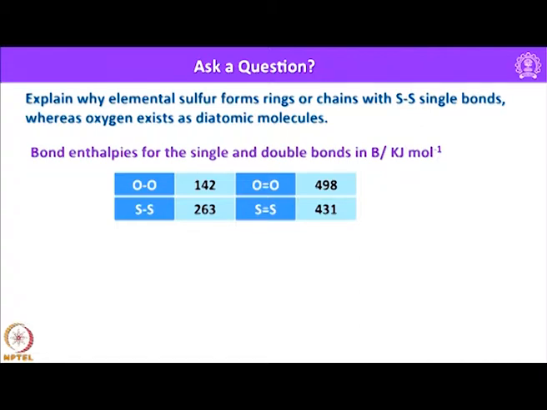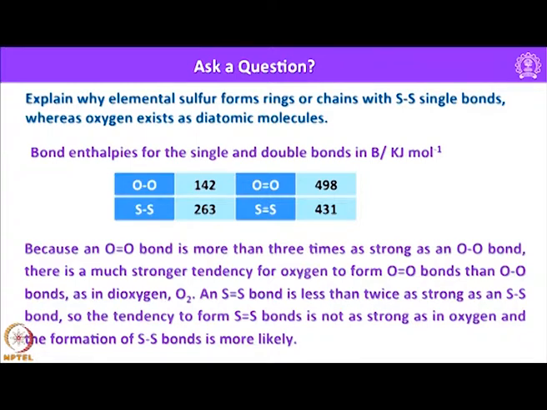In the same way, we shall look into S-S bond enthalpy, that is 263 kilojoules per mole, whereas the S=S double bond is 431 kilojoules per mole. You can see the difference, because the O=O double bond is more than 3 times as strong as an O-O single bond.